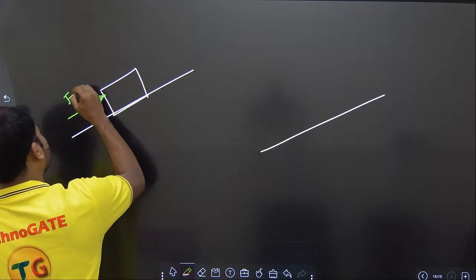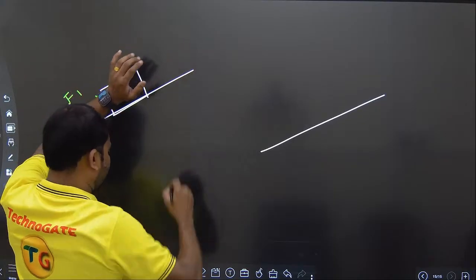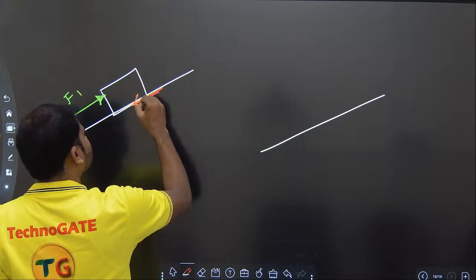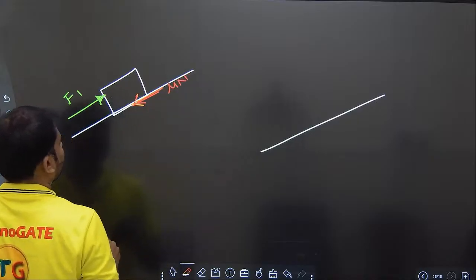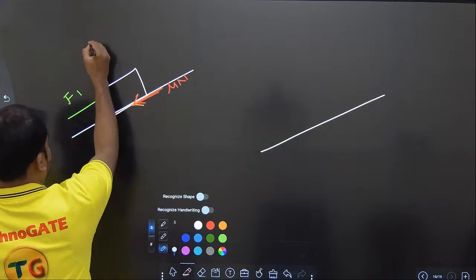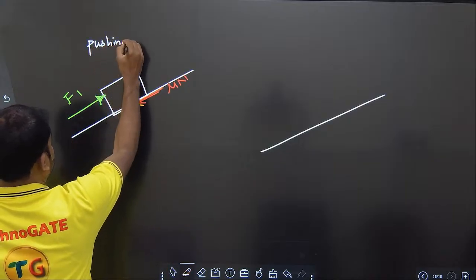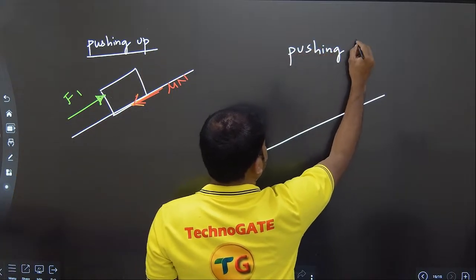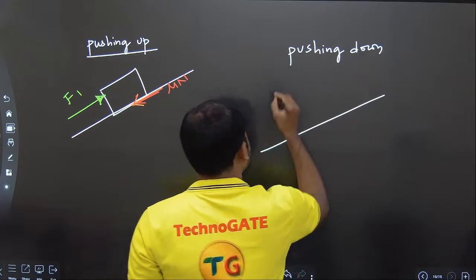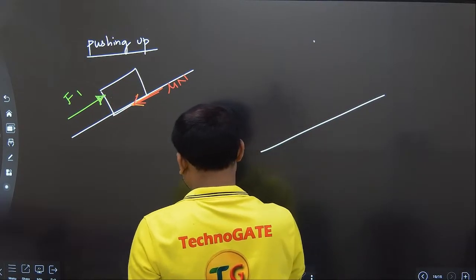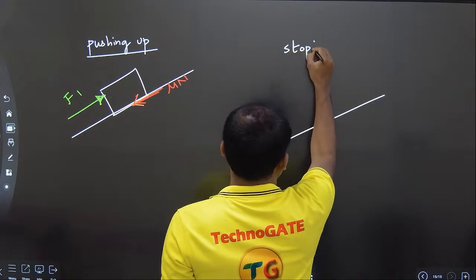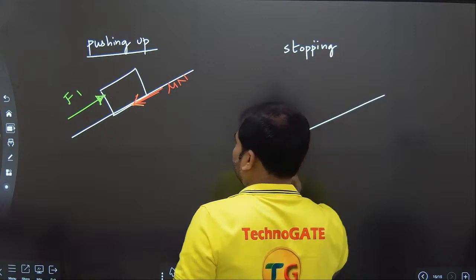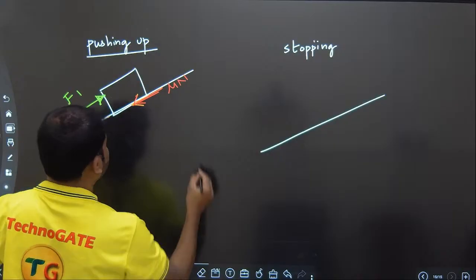It is going up already, so the friction force will be acting backside or downside: mu into N. This is pushing up. This is stopping it from falling down. Oh sorry, it is pushing up, already going up, so I got the direction wrong here.